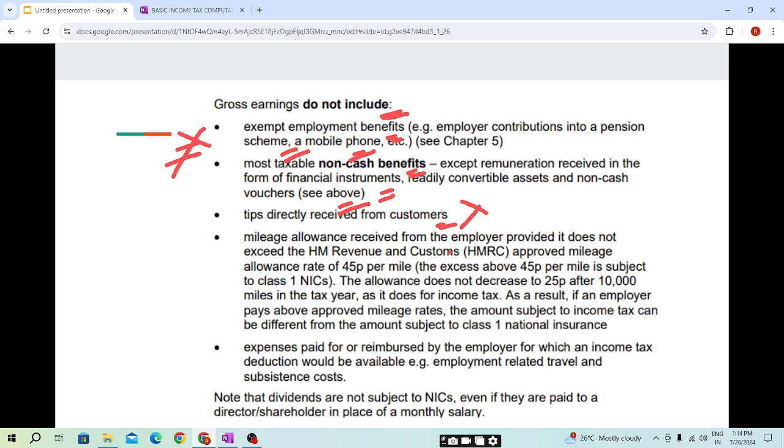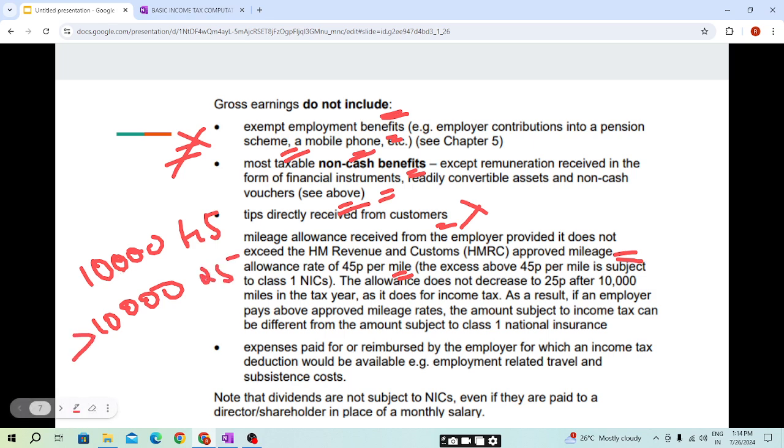Mileage allowance received from the employer is excluded, provided it does not exceed the HMRC approved mileage allowance rate of 45 pence per mile. So students, as we have seen, the approved mileage allowance is 45 pence for the first 10,000 miles and 25 pence above 10,000 miles. But here, students, for the gross earning, if we receive the amount for the fuel, it will be excluded up to 45 pence.